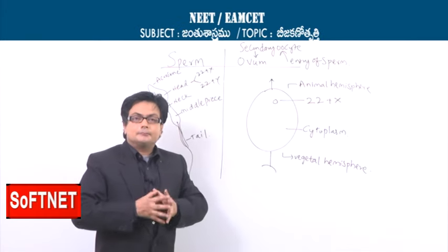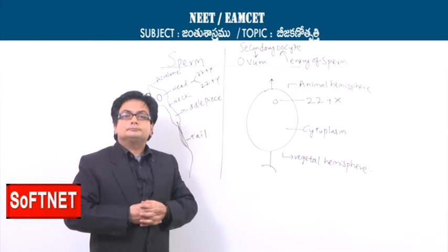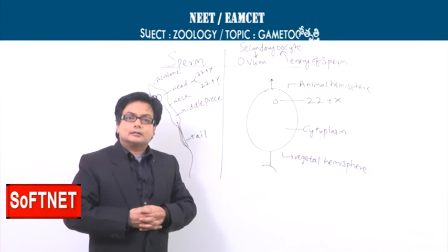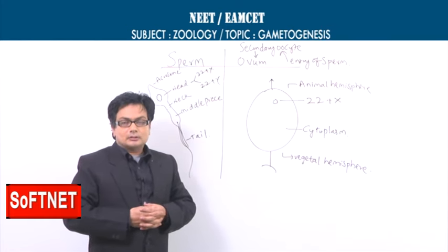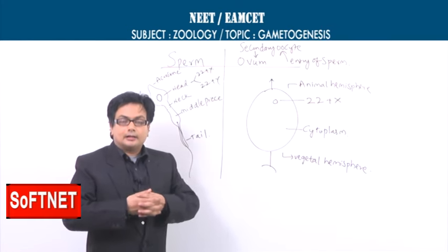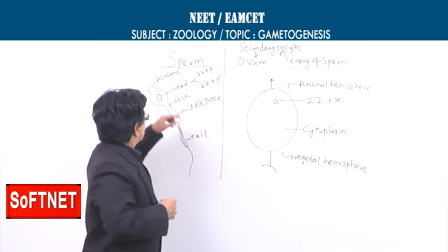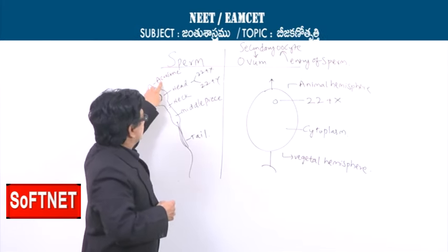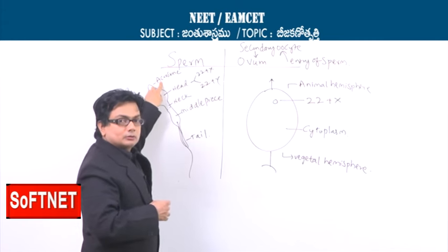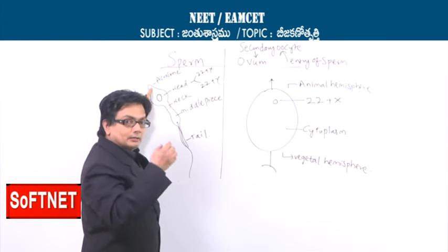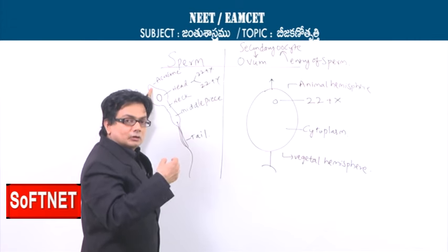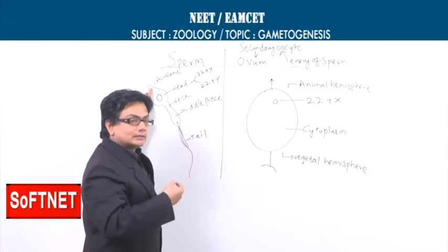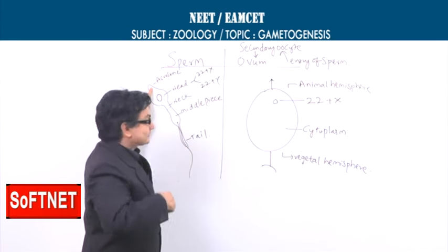It contains a derivative of the Golgi, a vesicle-rich structure containing several enzymes, and one of the enzymes is hyaluronidase.